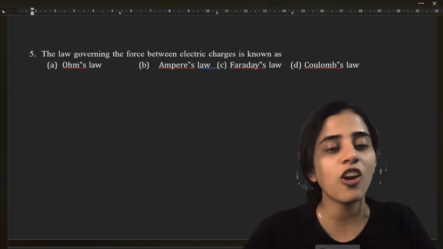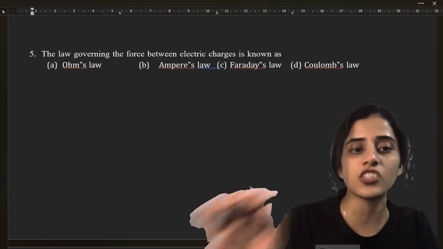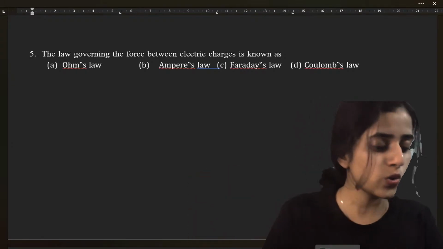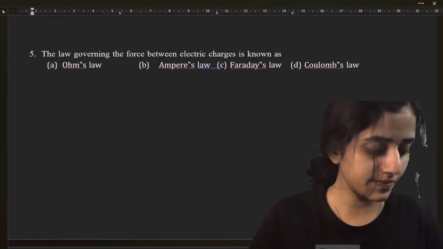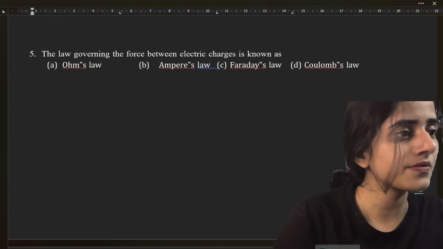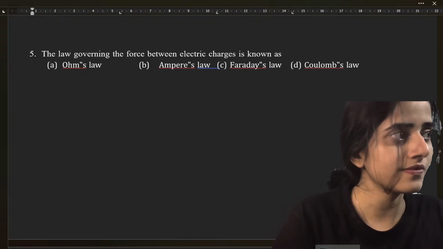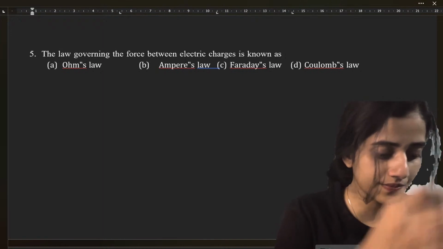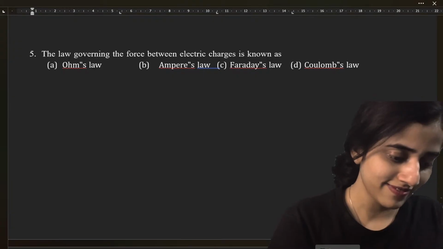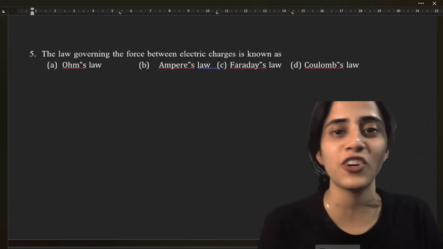Next question. The law governing the force between electric charges is known as: Ohm's law, Ampere's law, Faraday's law, or Coulomb's law. What is the answer? A is the answer to this one. No, Delhi Kamalu, I have not forgotten you, don't worry.